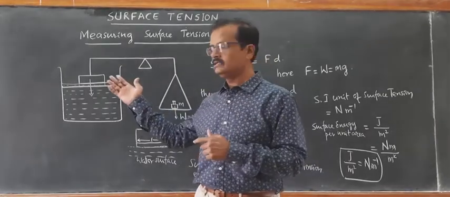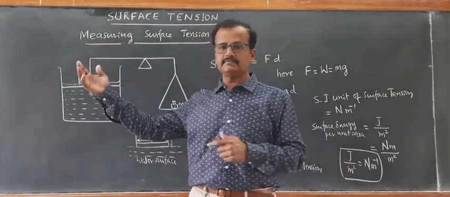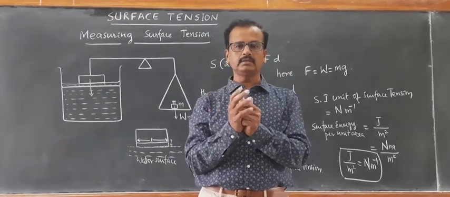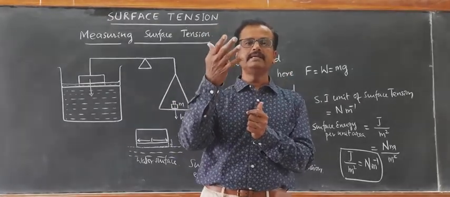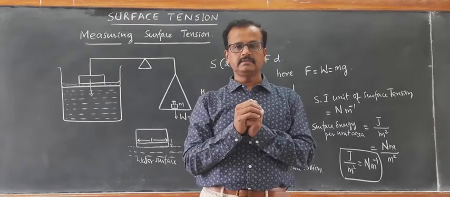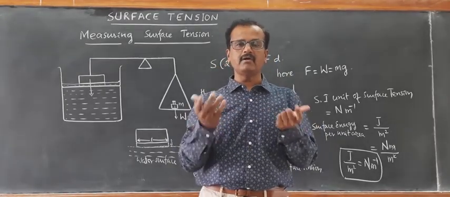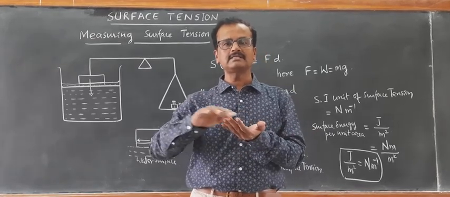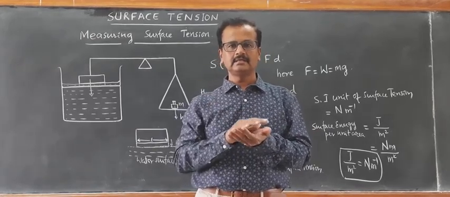Now, we have considered liquid with air. In all the cases, wherever we have taken a container with water, the surrounding medium is air. Right? The surrounding medium may not be air all the time. Suppose we take water on a glass slide, glass surface.